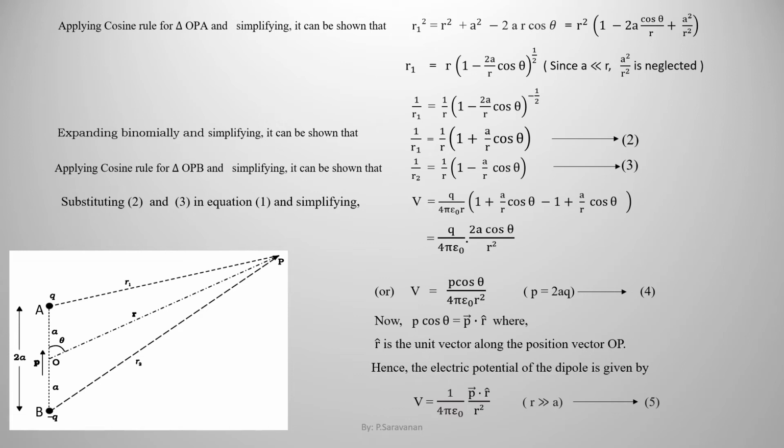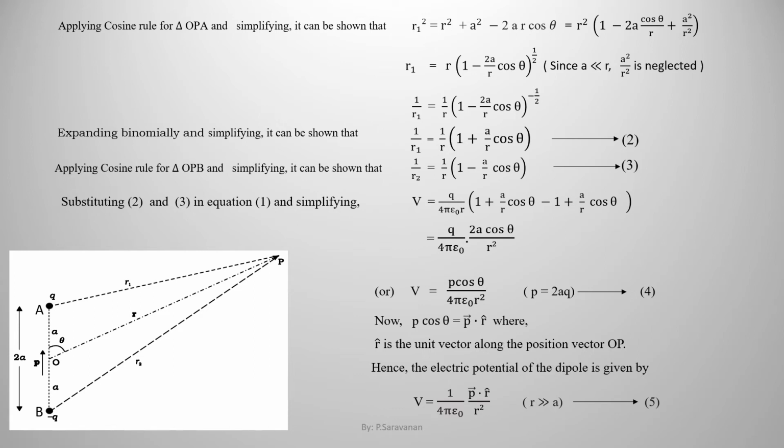This is equation 2. In a similar manner, applying cosine rule for triangle OPB and simplifying, it can be shown that 1 by r2 is equal to 1 by r into 1 minus a by r cos theta. This is equation 3.